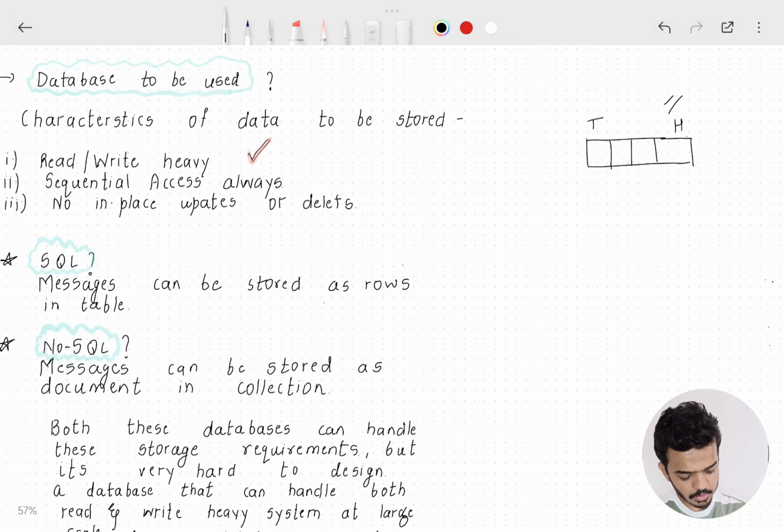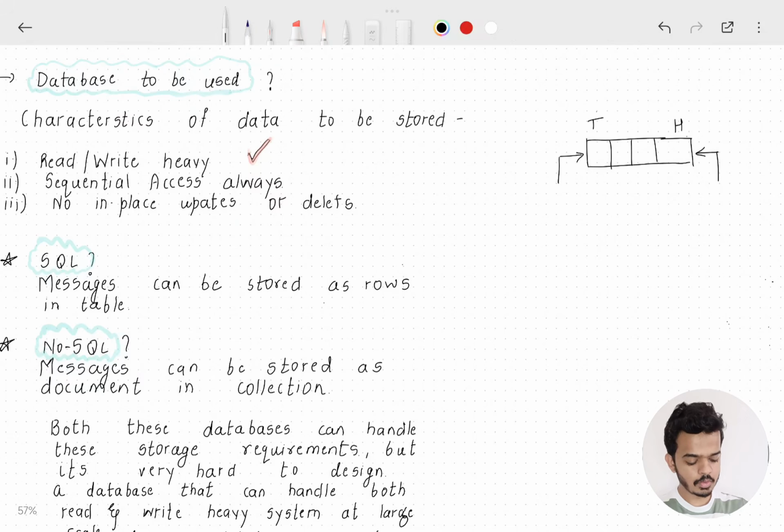And this is the tail of the queue, this is the head of the queue. Now, whenever we have to put some data or some message onto the queue, it will always be from the tail side. And whenever we need to consume something from the queue, it is always going to be from the head side.